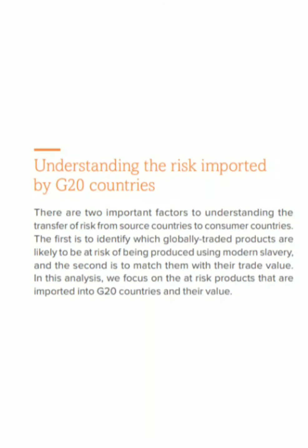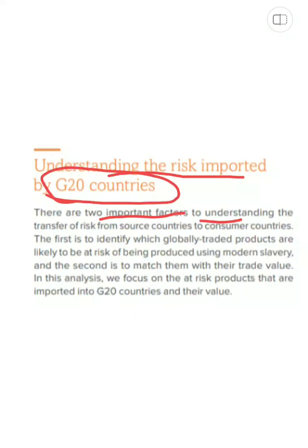See, when we see what the Global Slavery Index had put out, it said that in understanding the risk imported by the G20 countries, there are two important factors to understand the risk. One is, see, first we need to identify which globally traded products are likely to be at risk of being produced using modern slavery. And then second is to match them with their trade value.